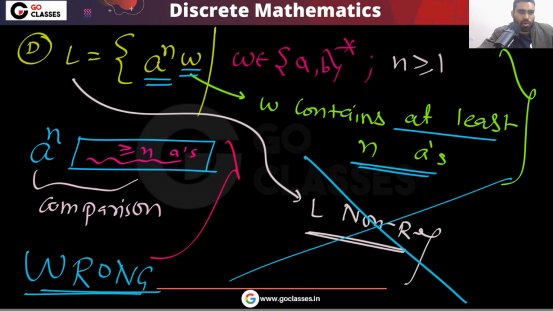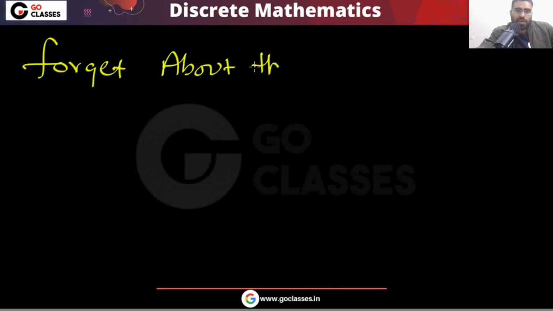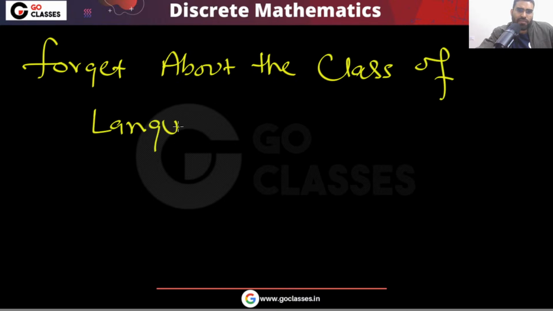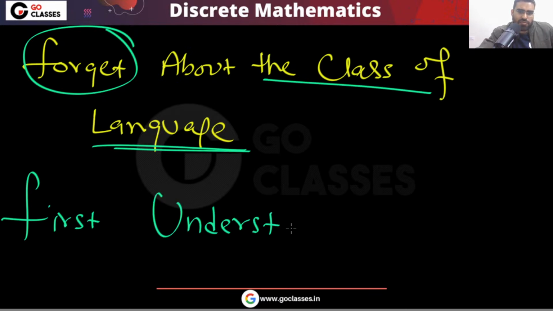Now why is this completely wrong? Because before finding the class of the language, first you find the language. Forget about the class of the language, like regular, non-regular, CFL, non-CFL. First you understand the language. At least understand what the language is, what strings you have in the language, and what strings you don't have in the language.